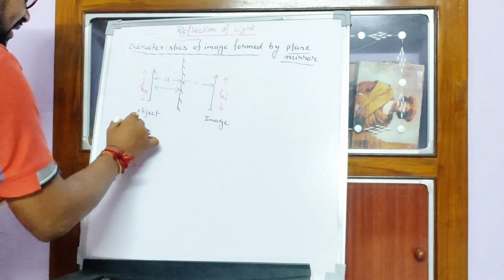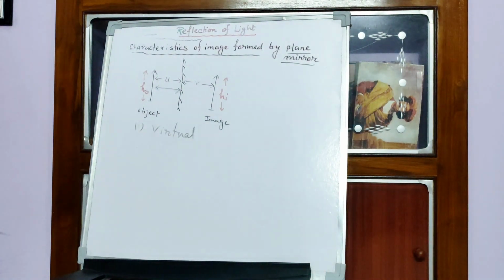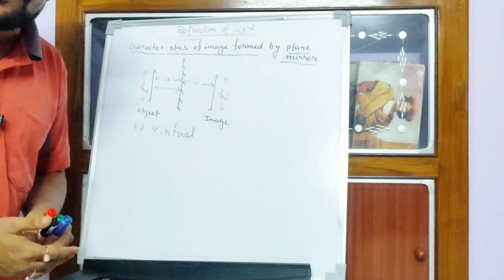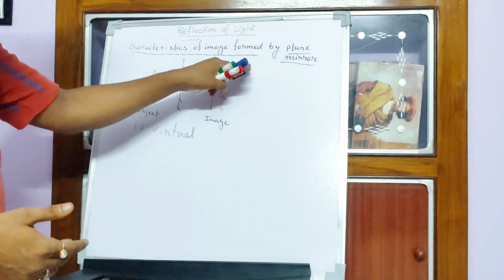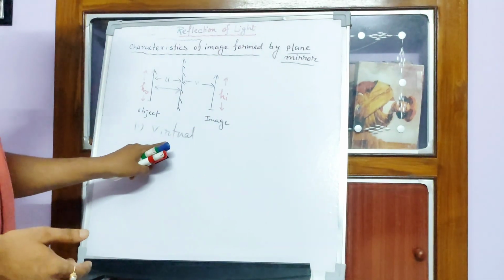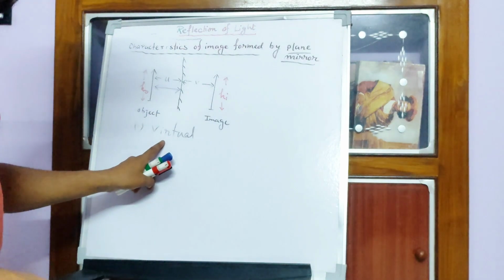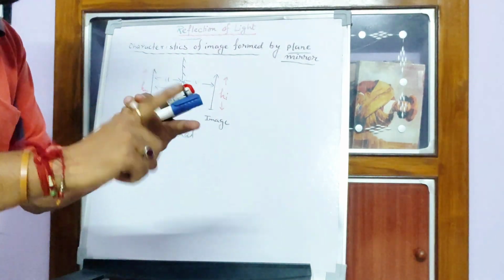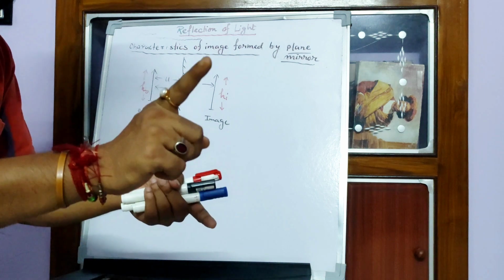The first point is the image is always virtual. What does it mean by virtual image? Virtual image means the image cannot be formed on a screen in case of plane mirror, right? So in case of plane mirror, image cannot be formed on a screen, that's why it is virtual. Or you can say behind the mirror, if any image is forming, that means by default it is virtual. Keep it in your mind.